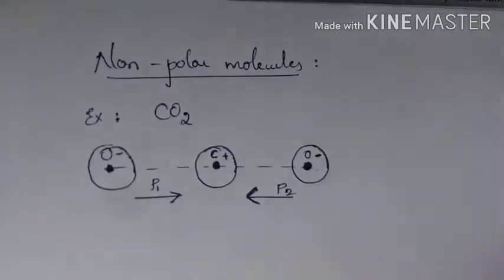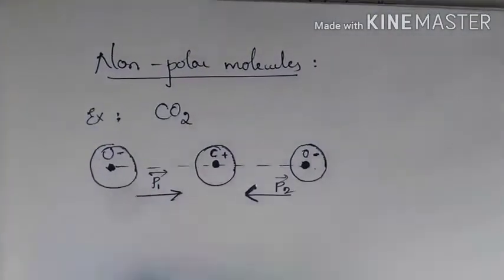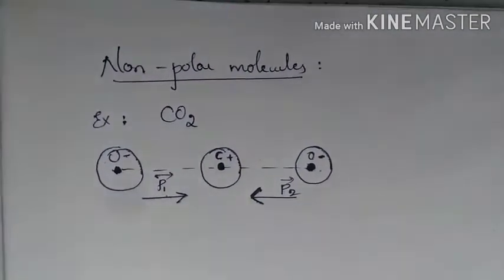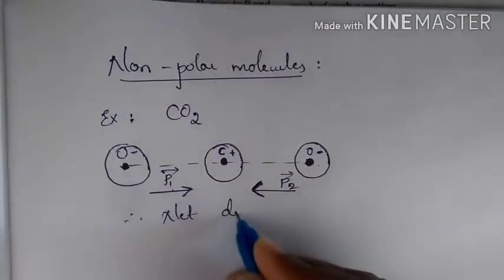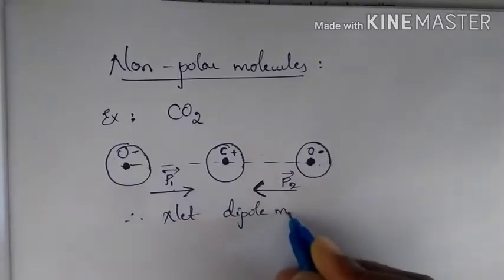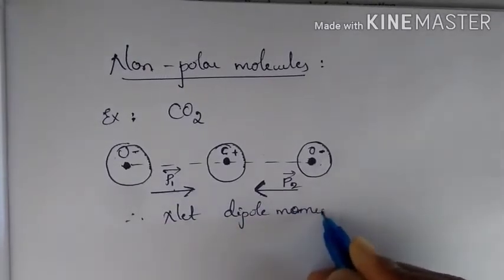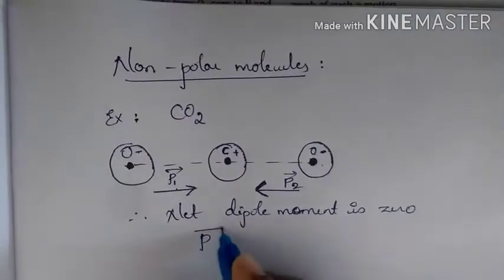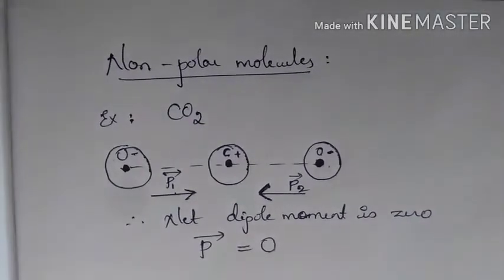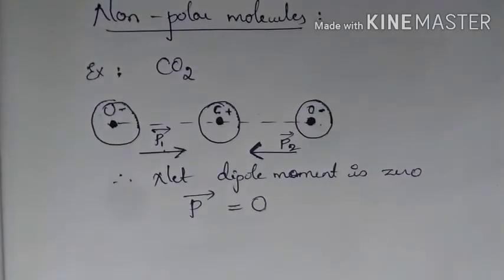Since these two are in opposite directions, they will get cancelled. That is, the net dipole moment is 0. So P in non-polar molecules is 0.